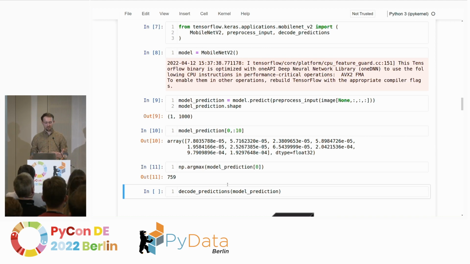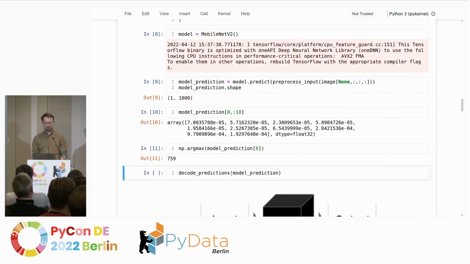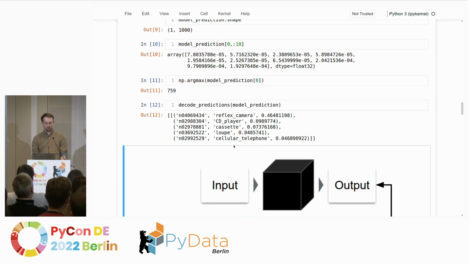You might say, well, this is completely meaningless to me, and it should be meaningful what we're doing, right? So let's decode these predictions, which is also something that comes along with that model. So we can map this number or this index in the output of the model to some human understandable term. This function was also provided along with a model, and it turns out the model believes it's a reflex camera, which is, I would say, accurate, and it also assigns it a very high likelihood, but it might very well also be a CD player, a cassette or loop, or a cell phone.